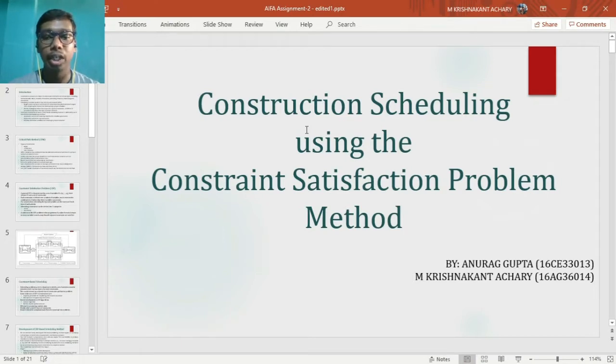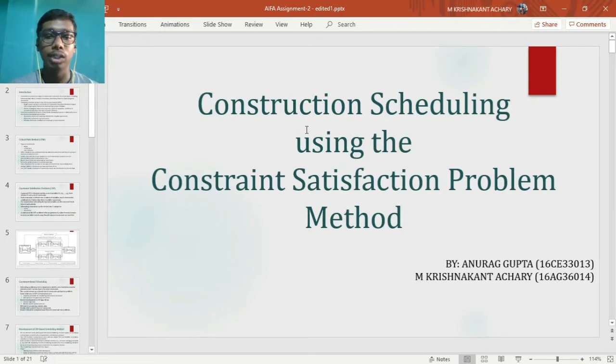Construction has been an integral part of human civilization from long before. It can also be considered as one of the key indicators for measuring progress and development of human civilization. With time, the size, sophistication and complexity of construction projects have grown tremendously. Nowadays, to complete a construction project, planning is very crucial.